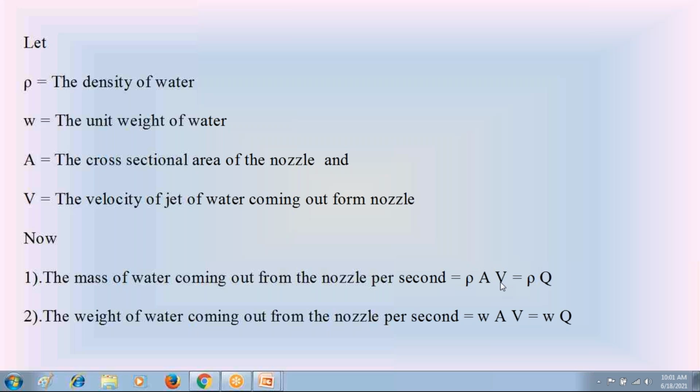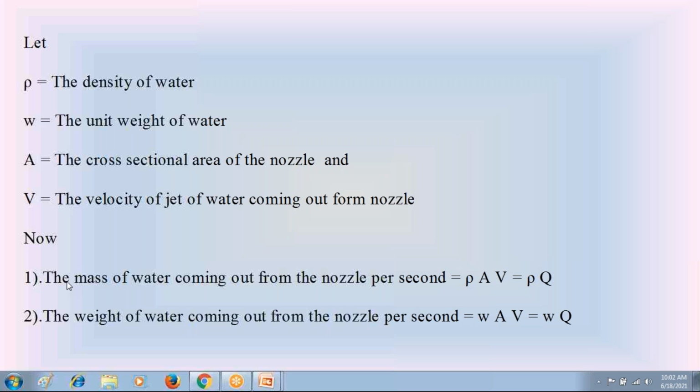So please note down in the notes these two equations. One is the mass of water jet coming out from the nozzle per second, that is equal to rho, density of water, into A, area of water jet, into V, velocity of water jet. Similarly, the weight of water jet coming out from the nozzle per second is equal to small w, the unit weight of water, into A, the cross-sectional area of water jet, into V, velocity of water jet.